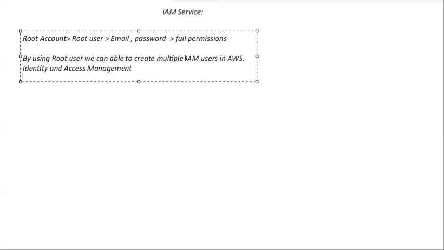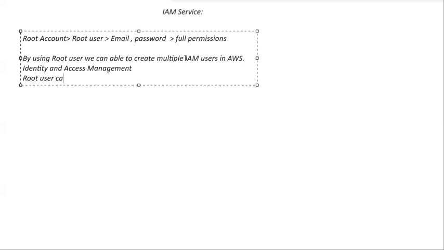Root user can manage the IAM users' permissions of access to resources. Yes. Can root user able to manage the permissions about accessing the resources of these IAM users? Yes. So let me write that point.